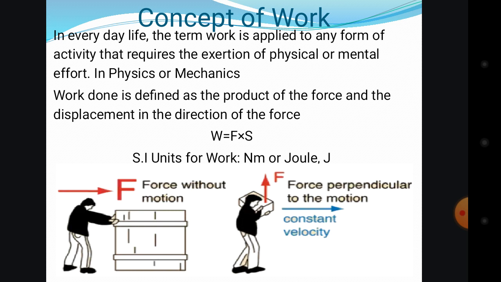Most of us are used to doing work. Only if you apply your force and do the work over a distance covered, that is the displacement, does it mean that the work is done. The formula for the work done is W is equal to the force times the displacement. That is the formula for calculating work done, and its SI unit is the Newton meter or the joule. So that is the concept of work.